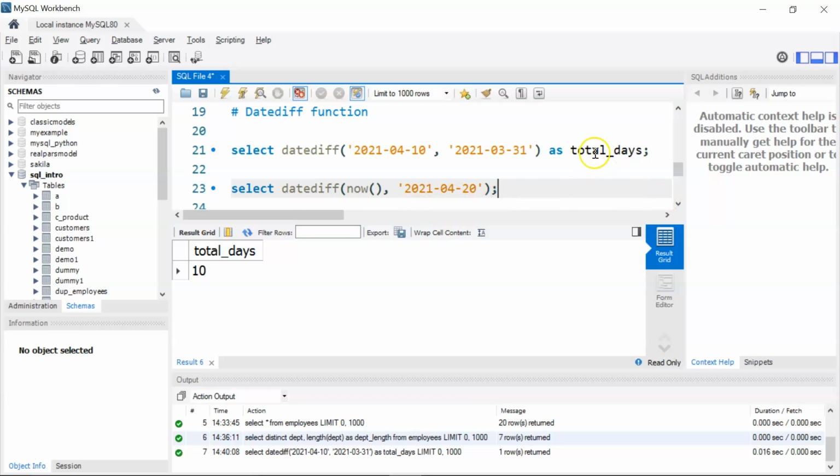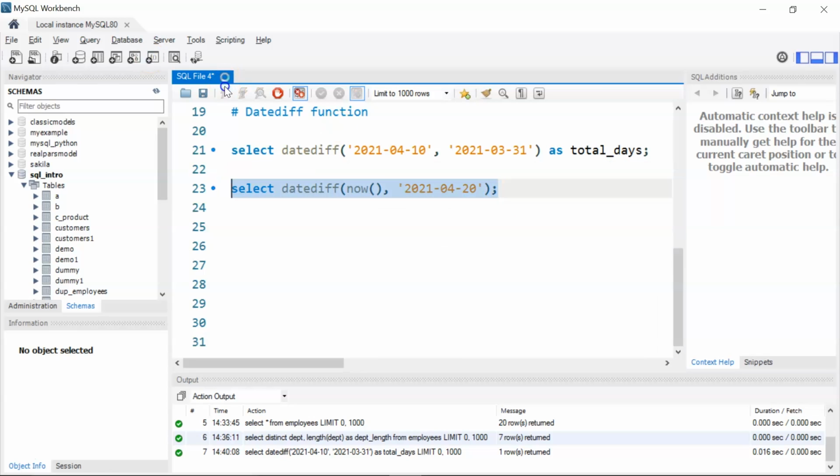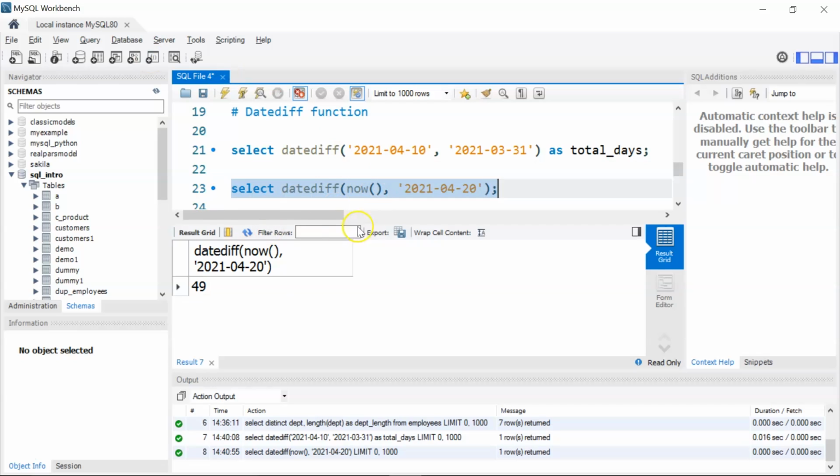If you want, you can give an alias name so that the output is more readable here. I'll run it. Okay, so between today's date and my previous date, that was 20th of April, there are total 49 days. So today's date is actually 8th of June. So between 20th of April and 8th of June, there are total 49 days.